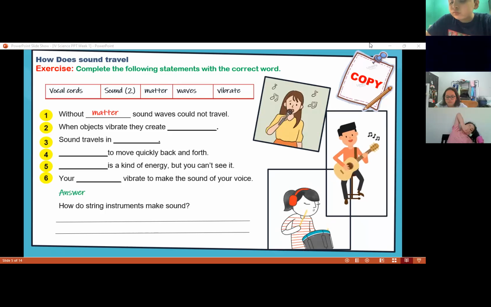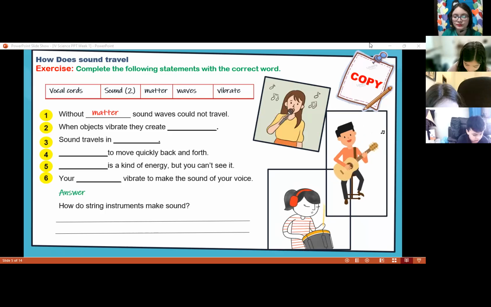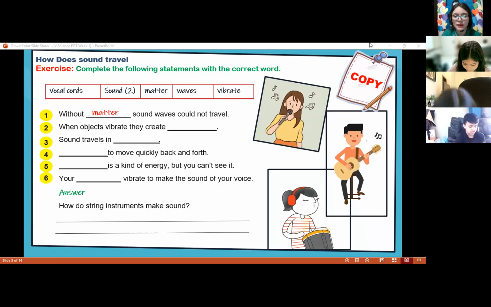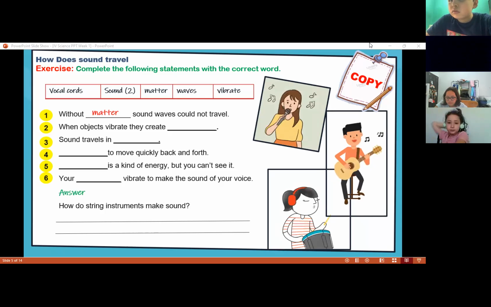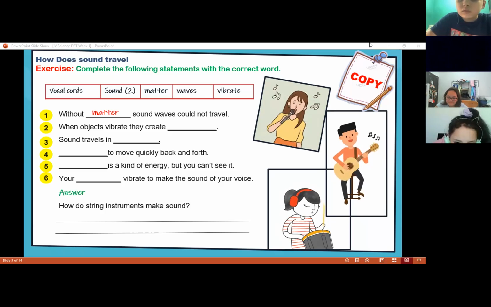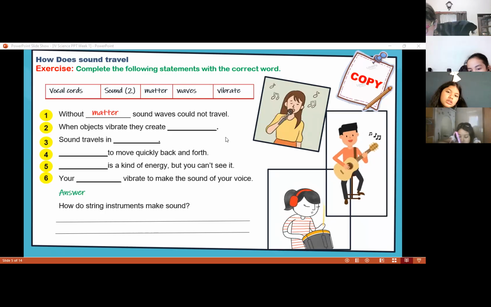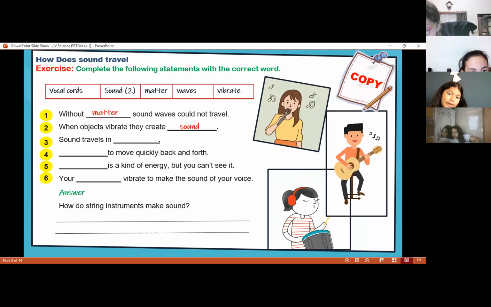Then we have number 2, class. When objects vibrate, they create what? They create sounds.